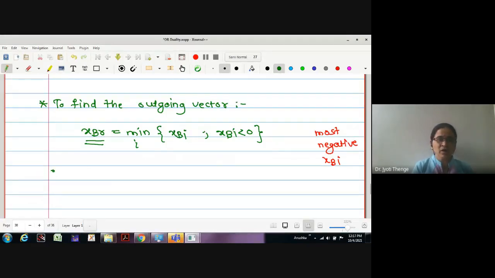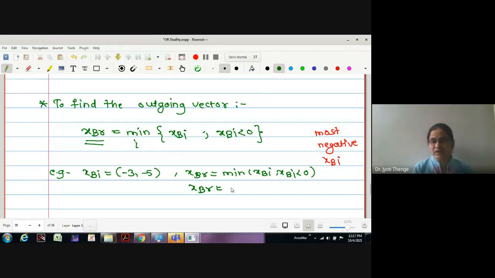For example, suppose we have XBi, a column vector actually, having two values, say -3 and -5. Then what should be my XBr? XBr is the minimum in XBi, provided XBi is less than 0. Now among the two values, which value is minimum?